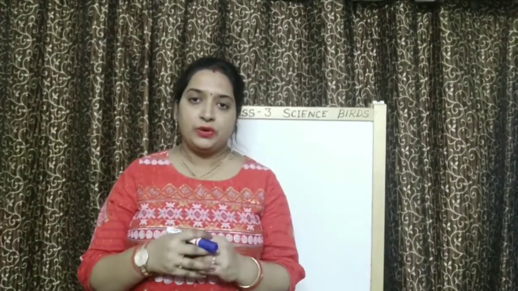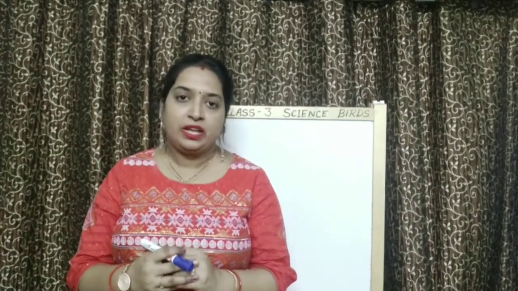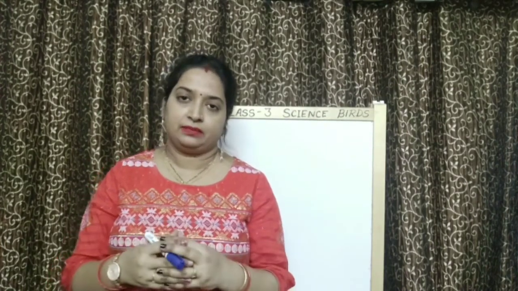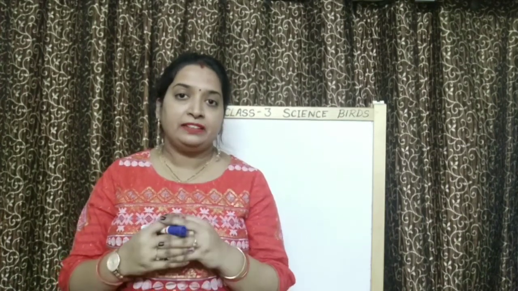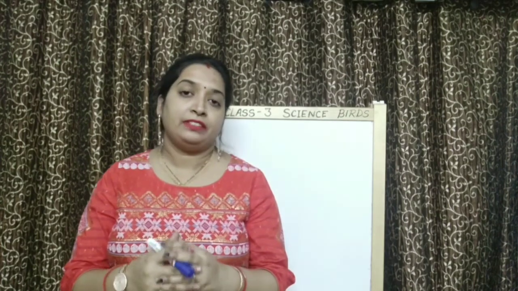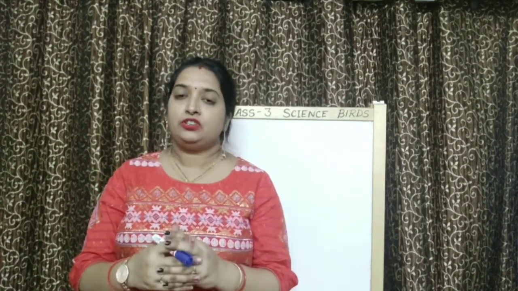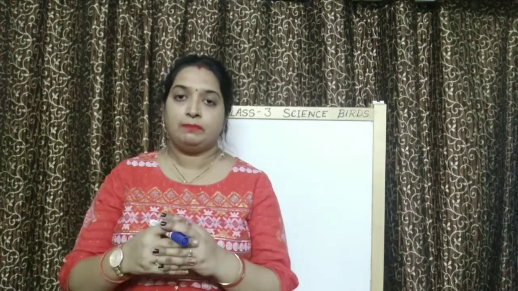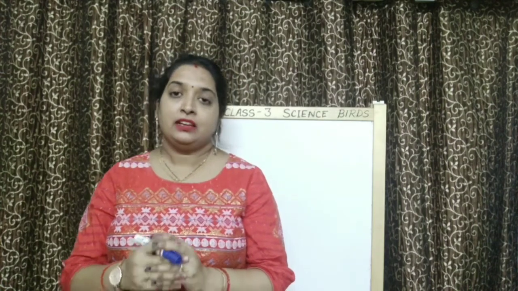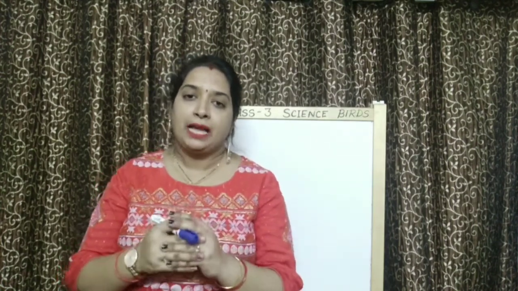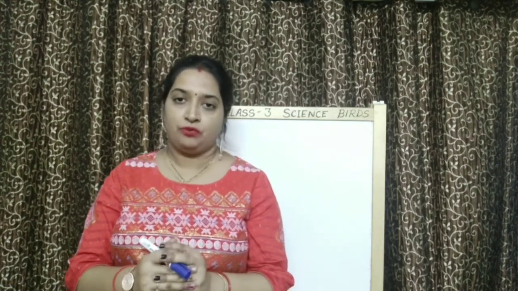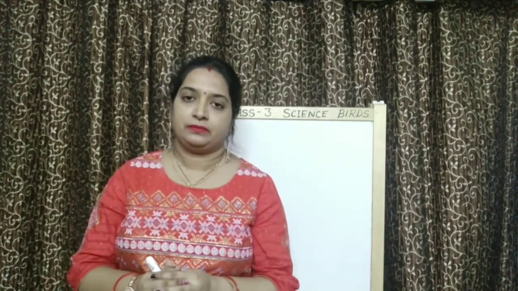Right? So children, that was all about our today's topic. Today we have studied how a bird flies. What are different stages during the flight of a bird? Then we have studied that different birds, they show different types of flight on the basis of distance and height. After that, we have studied about types of feathers. 3 types of feathers: flight feathers, down feathers and body feathers.